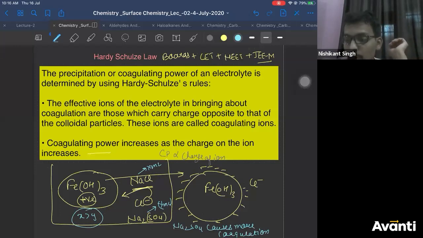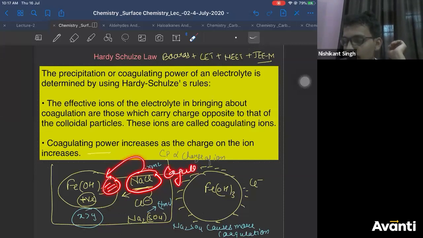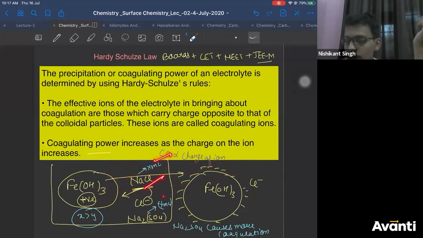And this is our next topic also. How much NaCl you are adding to carry out the coagulation of FeOH3 is known as coagulation value. How much electrolyte is required to cause the coagulation is known as coagulation value. So here X ml is the coagulation value of NaCl, Y ml is the coagulation value of Na2SO4. Is that clear? Everyone, is that clear?